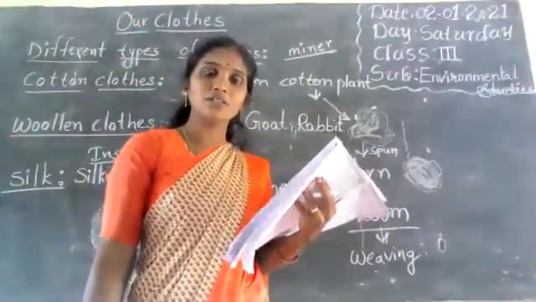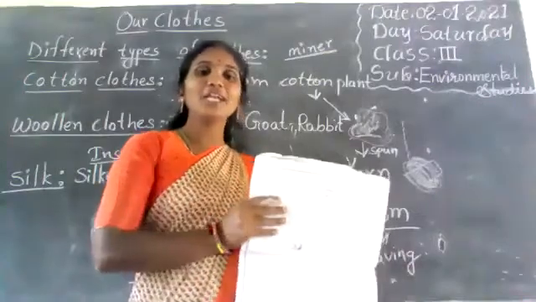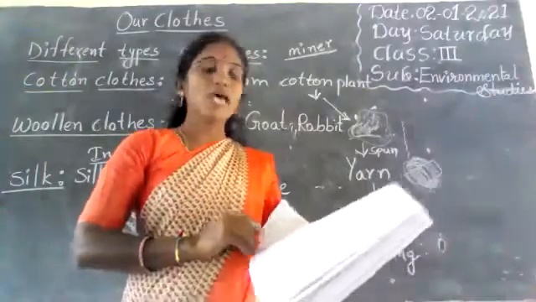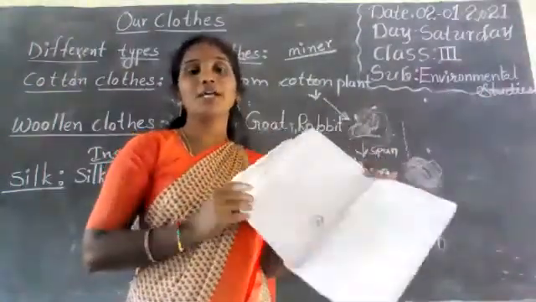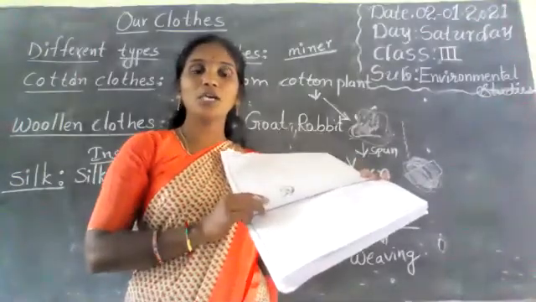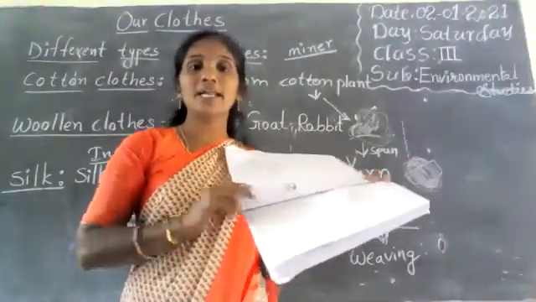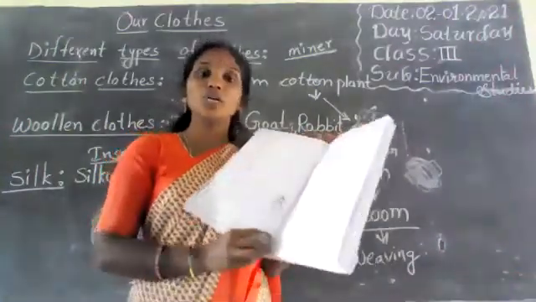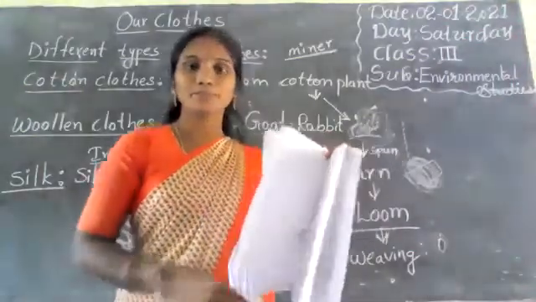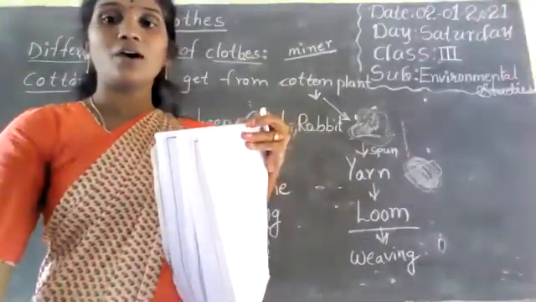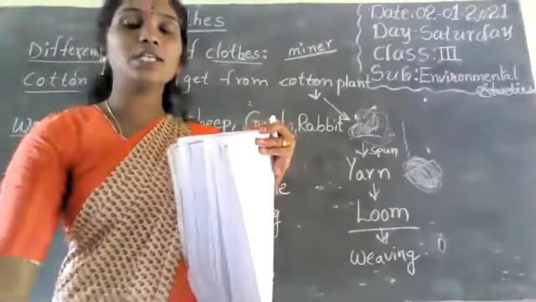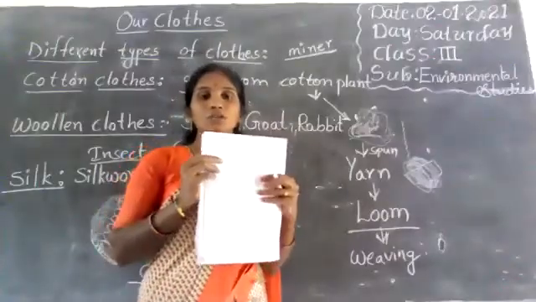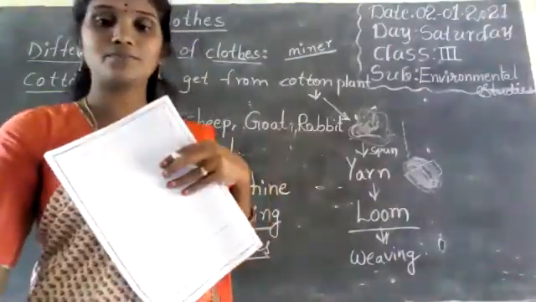Today's homework, teacher? Today's homework: read the lesson. Read our clothes lesson and underline the hard words, and complete the worksheet, day 3 and day 4. This is today's homework. Okay? Children, if you have any doubt about this worksheet, call me. Okay? Thank you very much.